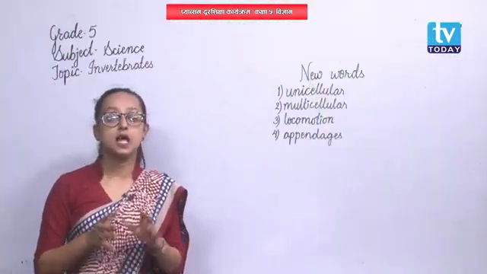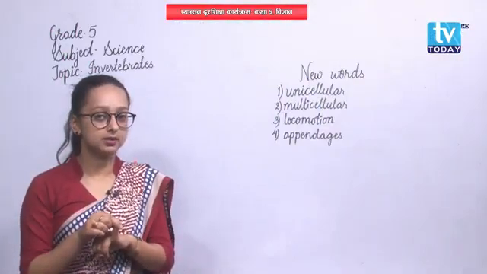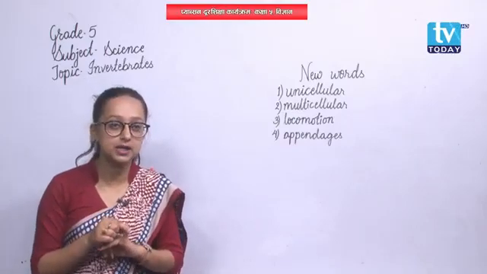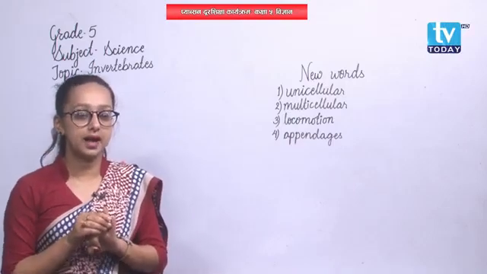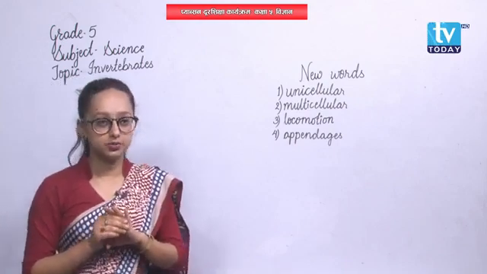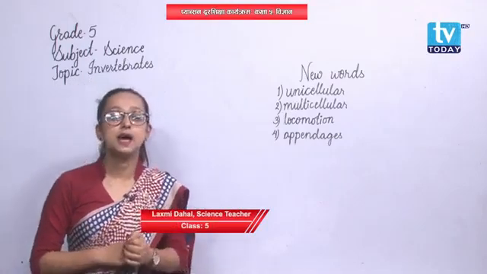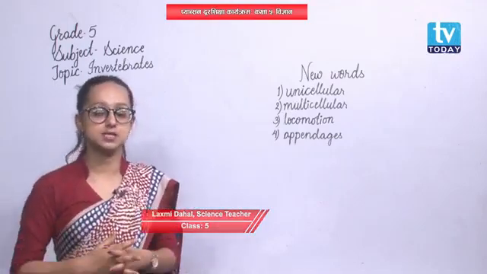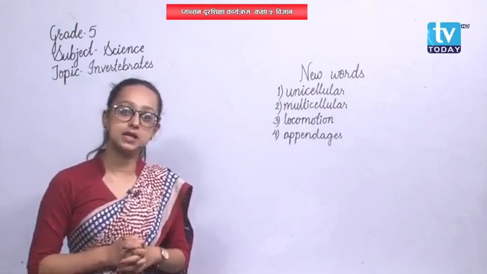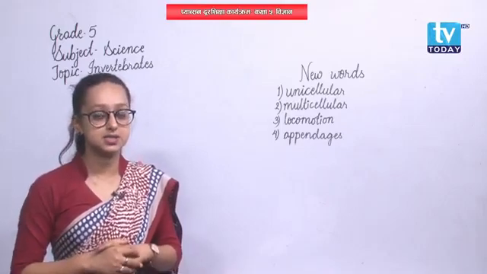Okay, in amoeba, locomotion is done with the help of pseudopodia. Pseudopodia is the locomotory organ in amoeba. Similarly, cilia is the locomotory organ in paramecium, and flagella is the locomotory organ in euglena. Okay, this is the only group that consists of unicellular animals. Remember, the protozoans are unicellular in nature. A single cell directs all the activities of these animals.